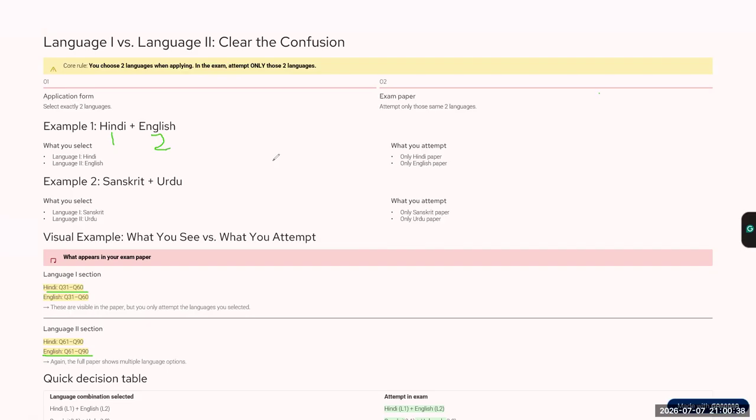In the main question paper, only Hindi and English language questions are there. This we will discuss in detail when I show you a sample paper, right? Okay, let's move forward with this.